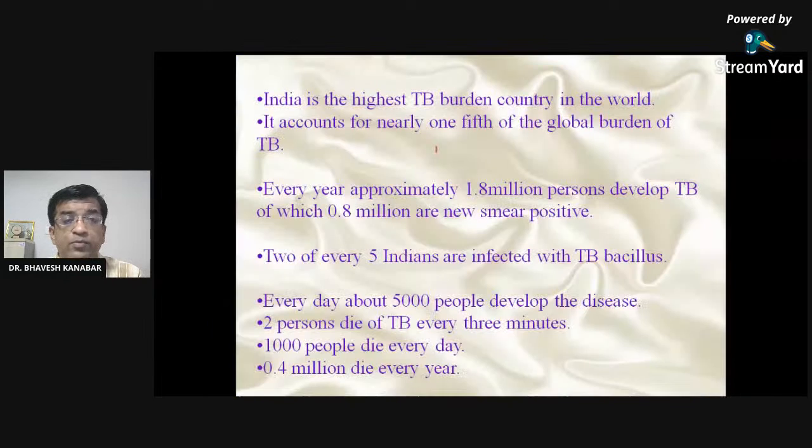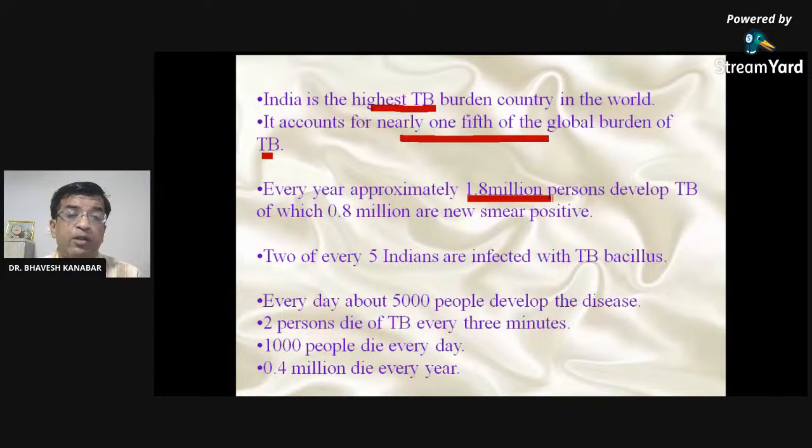So in India, it is the highest TB burden in the country. India has the highest TB burden in the world, right? It accounts for nearly 1/5 of the global burden of tuberculosis. Every year, approximately 1.8 million people, that is 18 lakh people, develop tuberculosis, among which 0.8 million are new smear positive, that is the incidence.